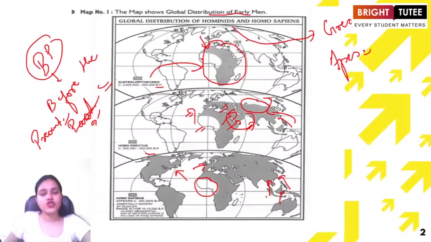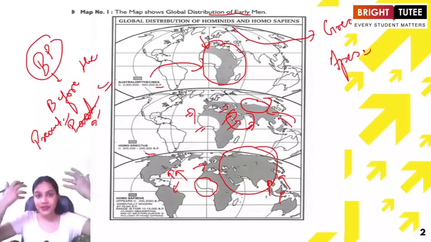Whether we are talking about the Australian continent, South America, North America, or the whole Asian, Eurasian continent here, we see how Homo sapiens, that is the modern form of human beings that we are today.